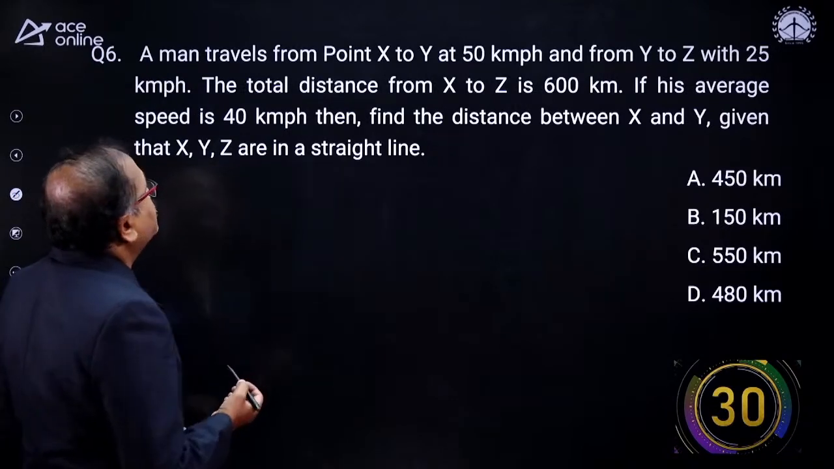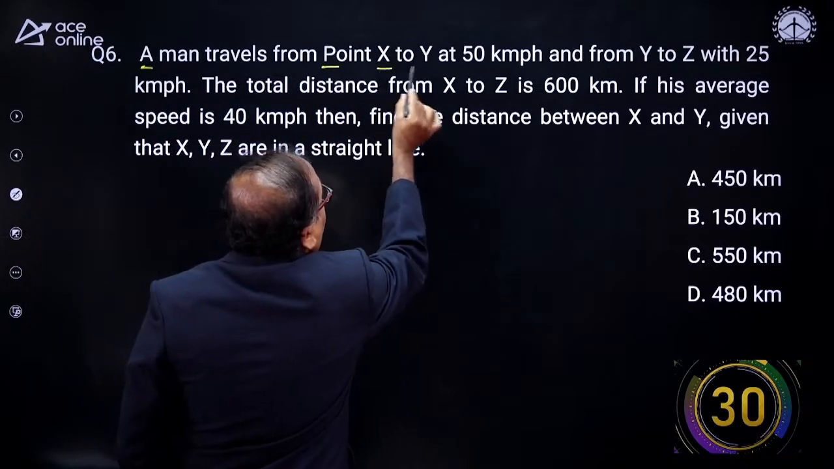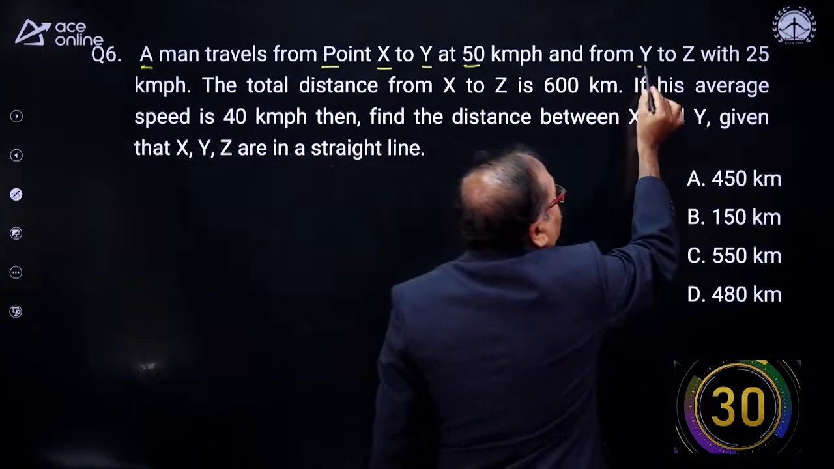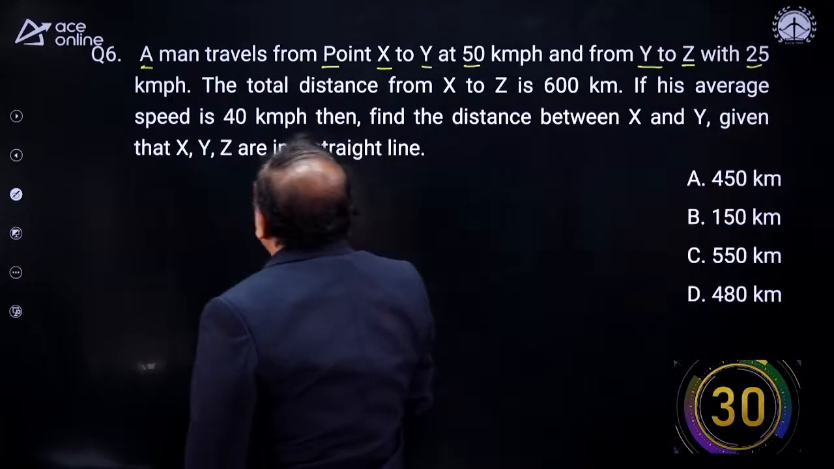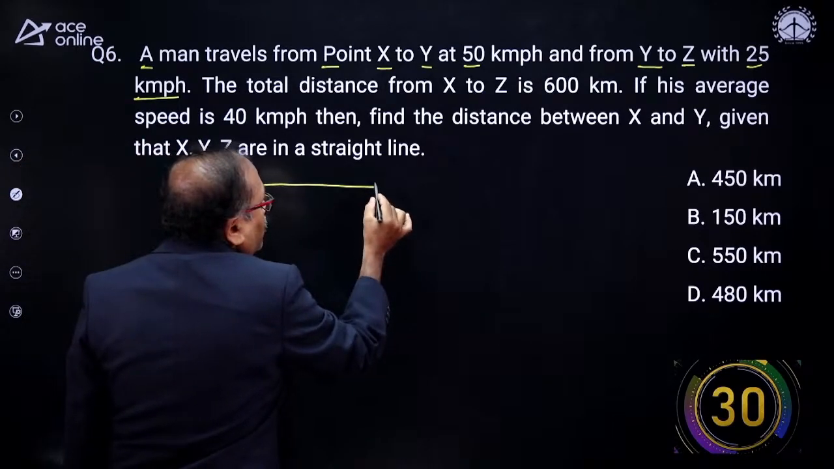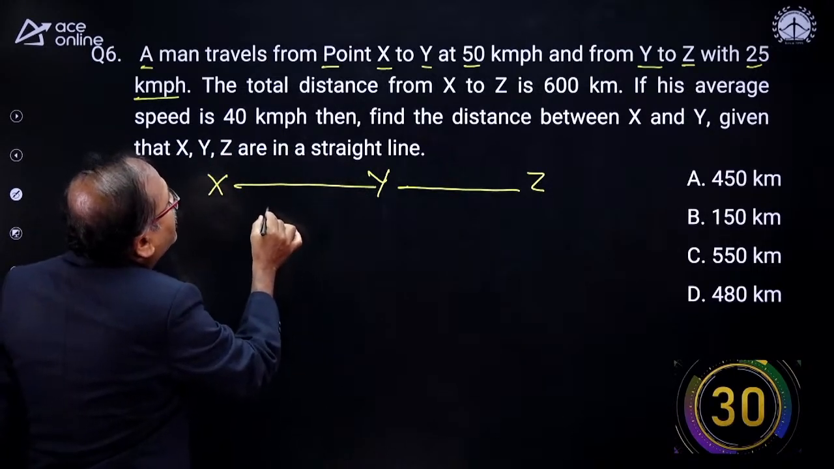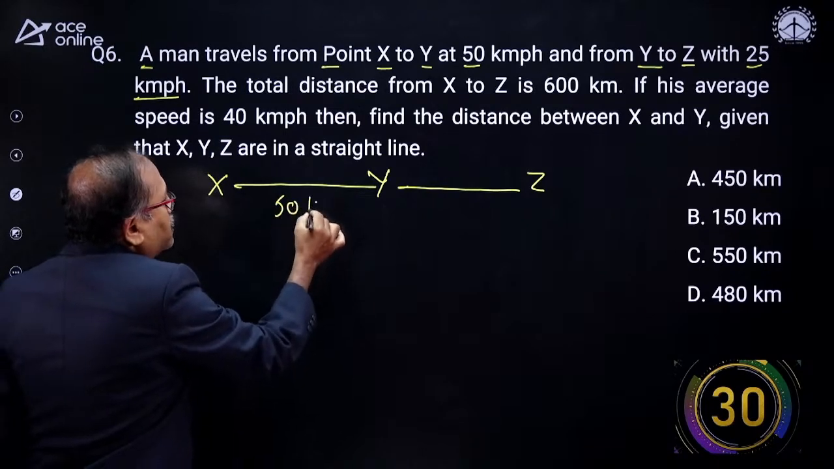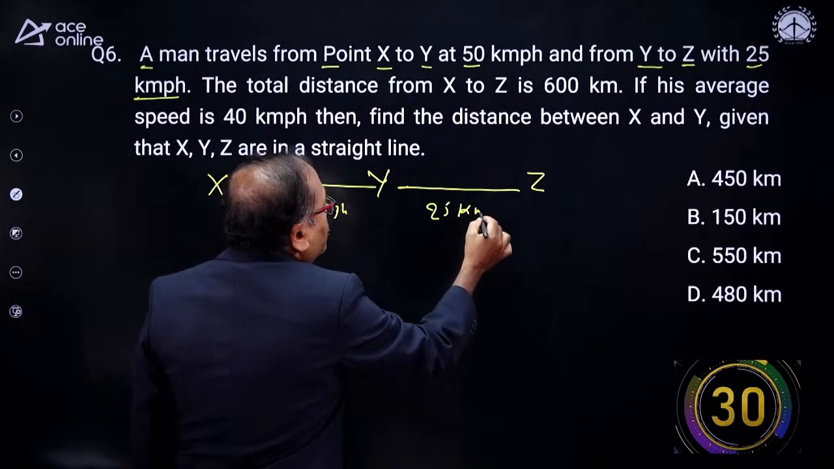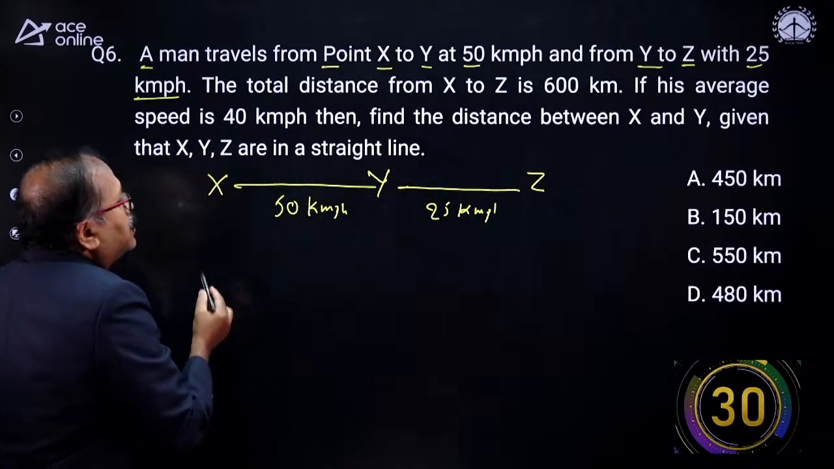Next one is here. What is the question here? A man travels from point X to Y at a speed of 50 km per hour and Y to Z at 25 km per hour. So this is point X to Y, and Y to Z. What is given to us? Here the speed is 50 km per hour, and here it is 25 km per hour. And the total distance from X to Z is 600.